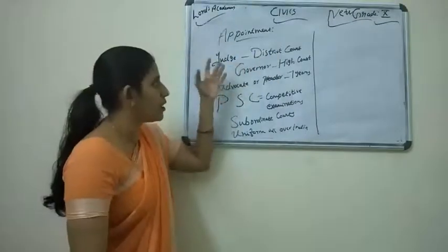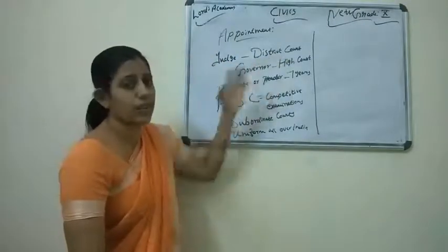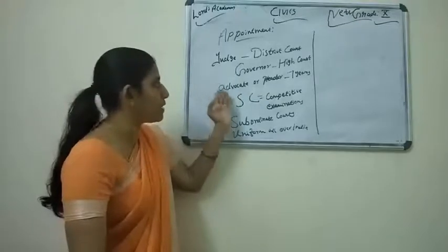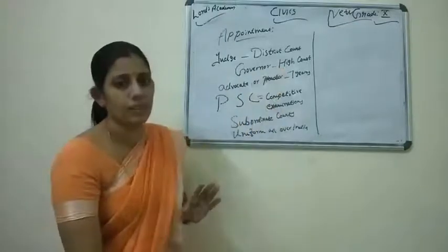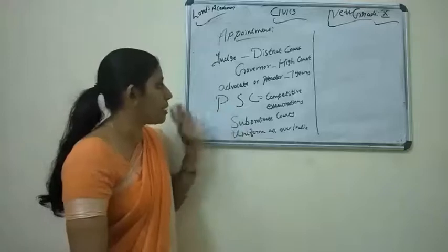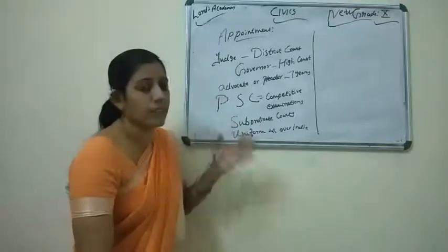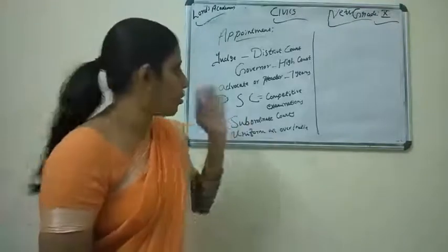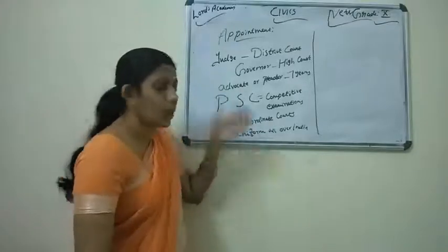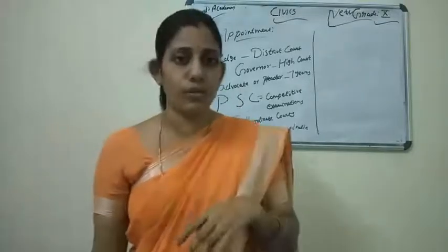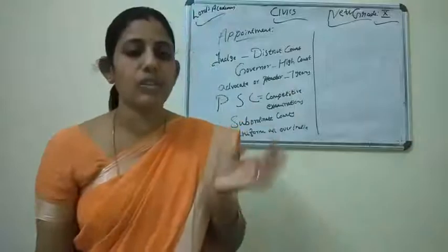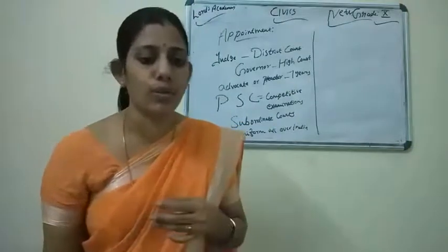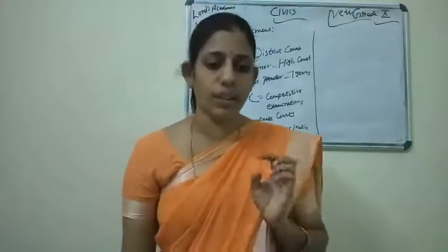He is appointed by the governor in consultation with the High Court, with experience as an advocate or pleader for 7 years. Also, Public Service Commissions conduct competitive examinations, and they also need 3 years experience. So almost the structure and functions of the subordinate courts are uniform all over India.